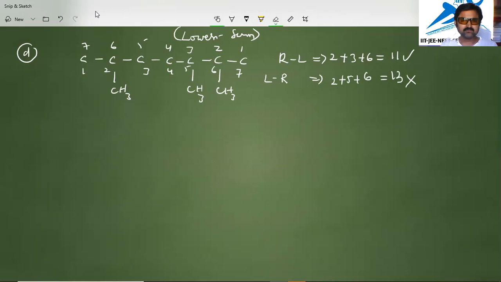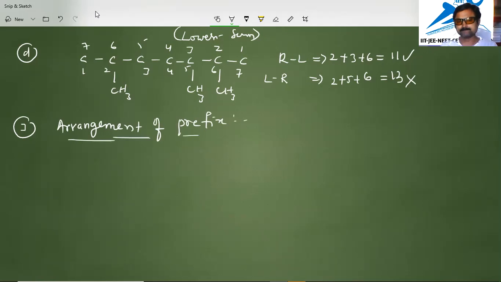Next, we will see the next point in this IUPAC nomenclature, that is arrangement of prefixes. We have different prefixes, like chloro and bromo, chlorine is there, bromine is there.